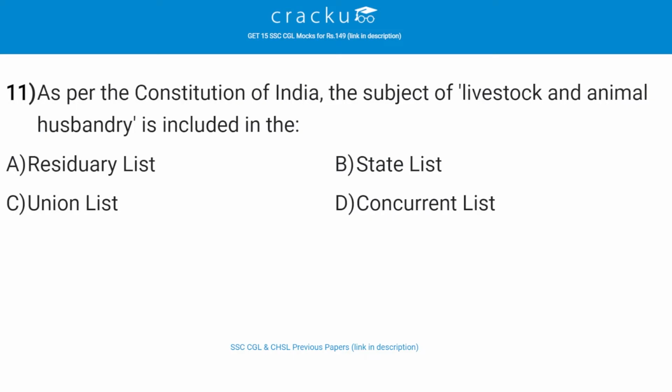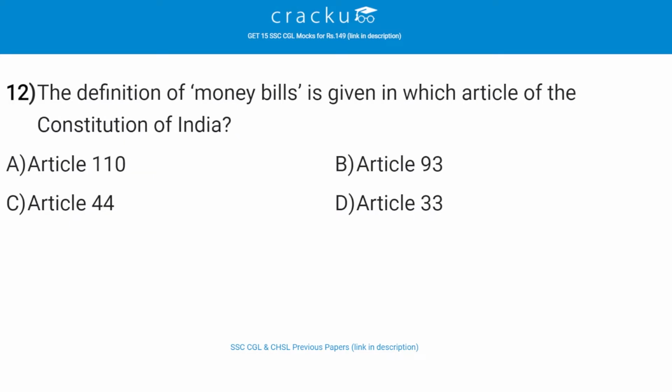As per the Constitution of India, the subject of livestock and animal husbandry is included in the dash. The correct answer is B, that is the State List. The definition of money bills is given in which article of the Constitution of India?